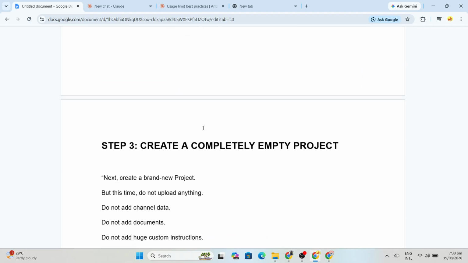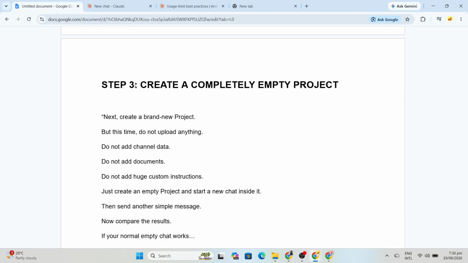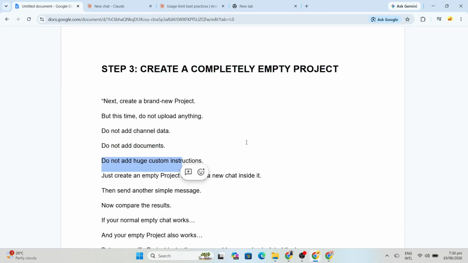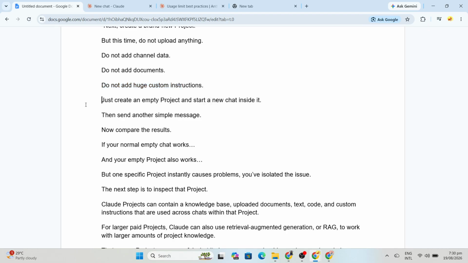Create a brand new project, but this time, don't upload anything. Don't add channel data, documents, files, or huge custom instructions. Just create a completely empty project and start a new chat inside it. Then send another simple message. Now compare the results. If your normal empty chat works, and your empty project also works, but one specific project instantly causes problems, you've successfully narrowed down where the issue may be coming from.